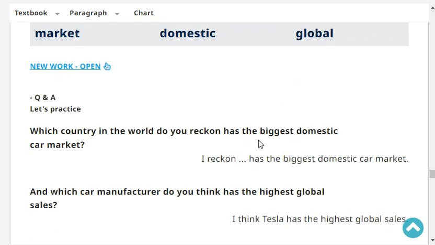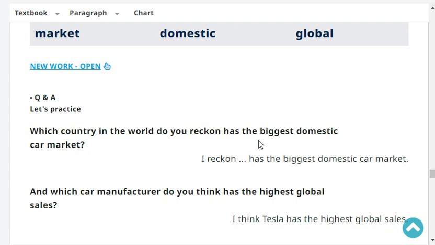Very good. Which country in the world do you reckon has the biggest domestic car market? I reckon Japan has the biggest car market. Domestic, like only in your own country.